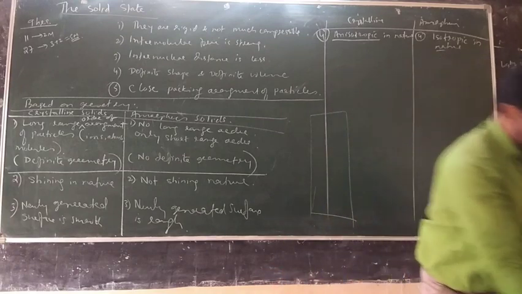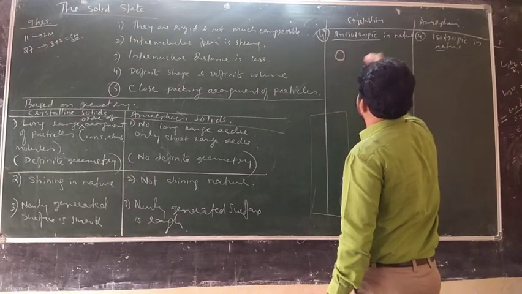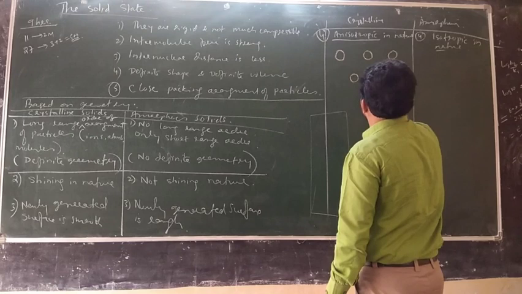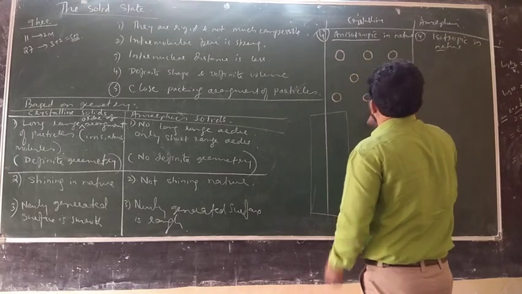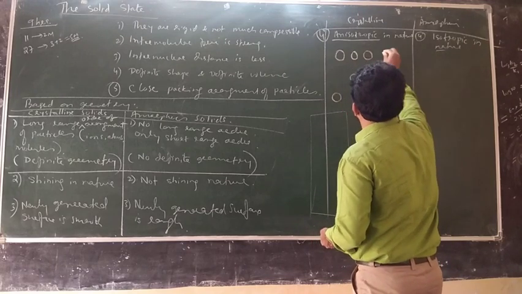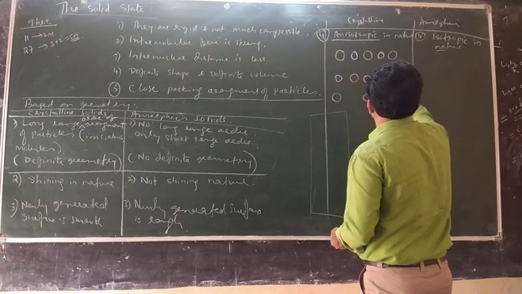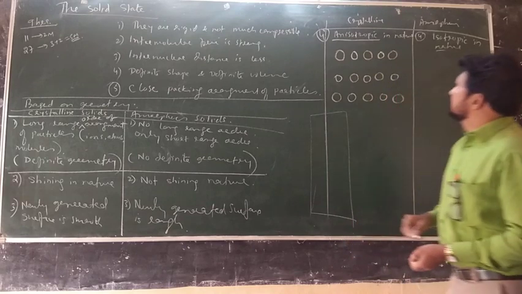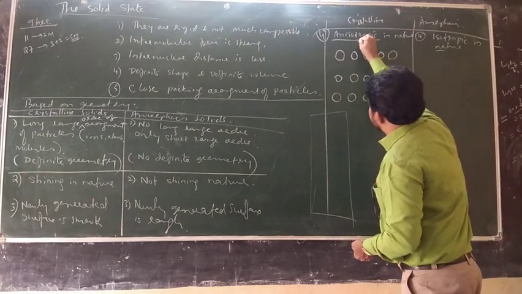Try to understand this diagram. Let me draw a crystalline solid, geometrically arranged. These are one type of particles. These are in between particles, of the other type. Now, you draw a line like this.